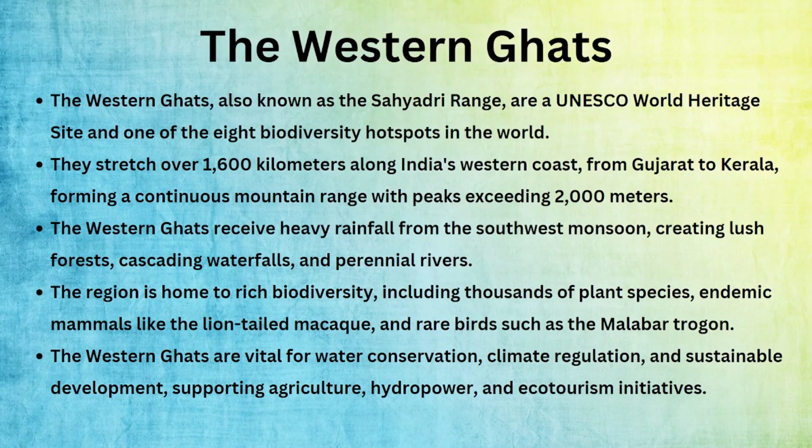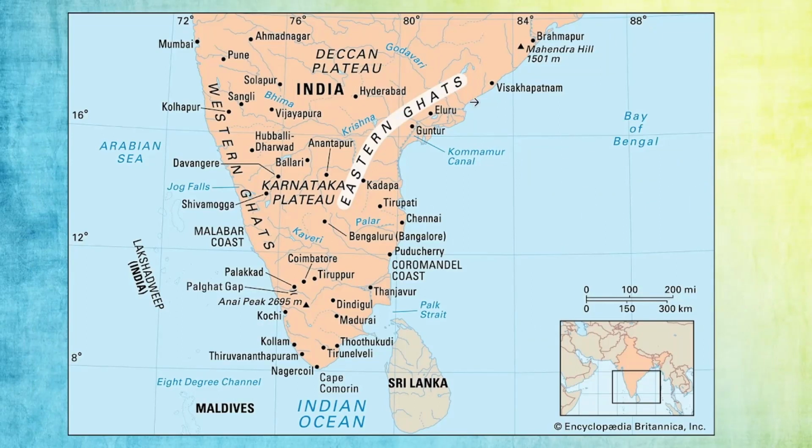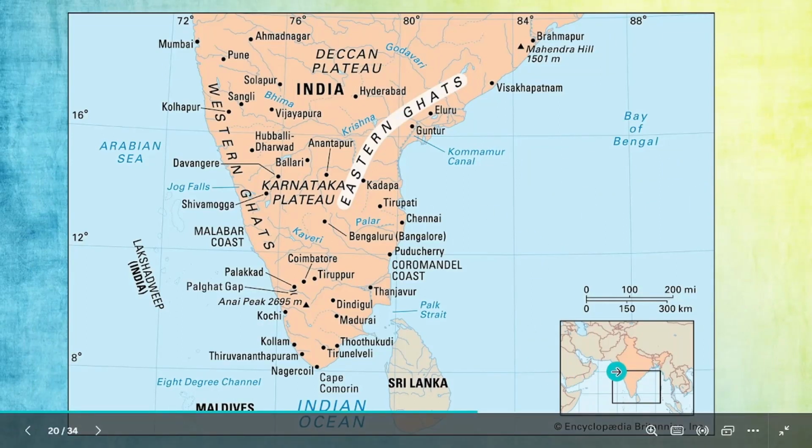So that's the reason why UNESCO, which is a world organization, has given it a World Heritage Site status. Again, it is 1600 kilometers along the west coast, Gujarat to Kerala. The same map I will open. Here Gujarat is there now. So see in the small map here, Gujarat to Kerala, it is the Western Ghats only.